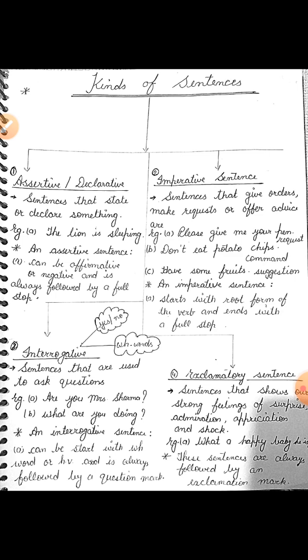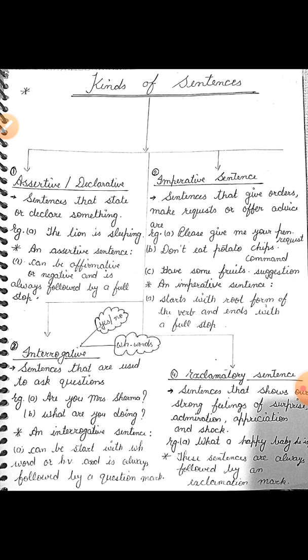Second part is imperative sentence. Sentences that give orders, make requests, or offer advice are called imperative sentences. Example A, please give me your pen. And I have written there "request", so it means this sentence is of request part.